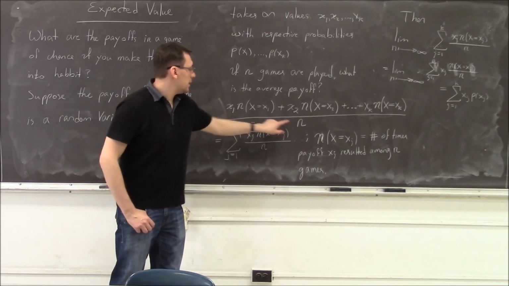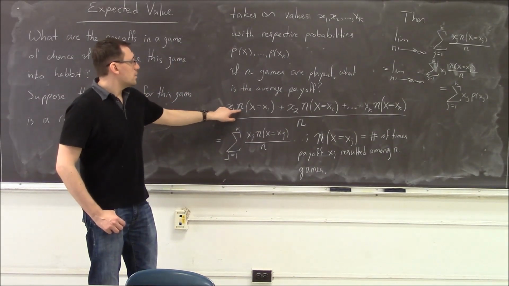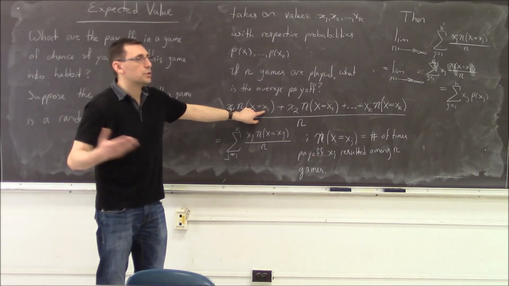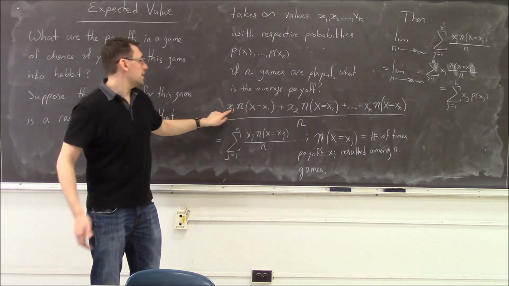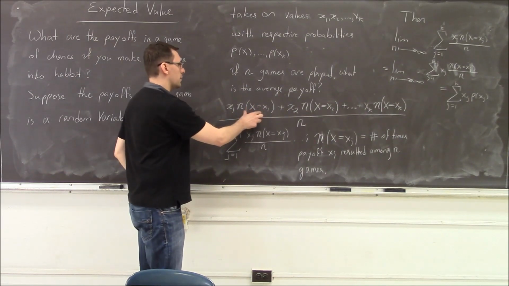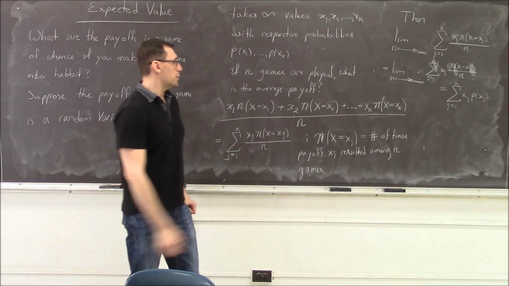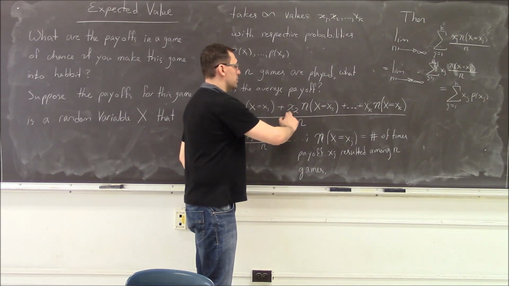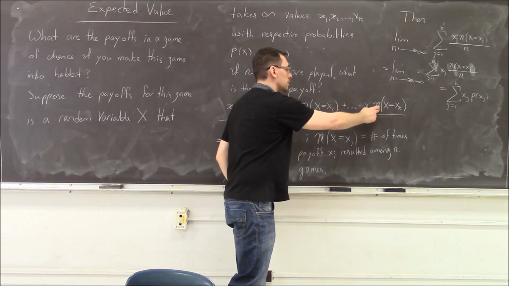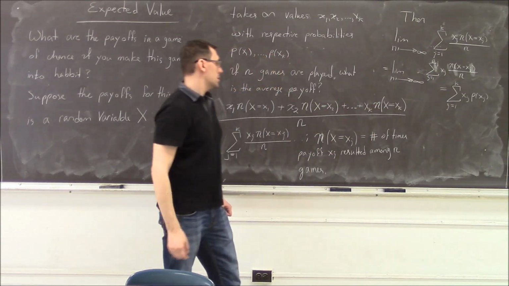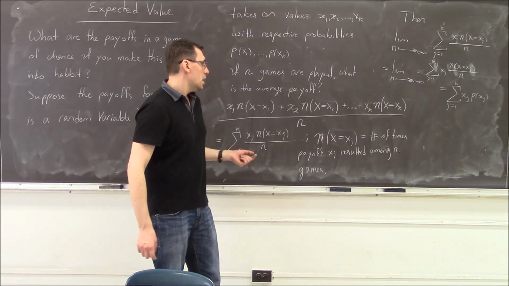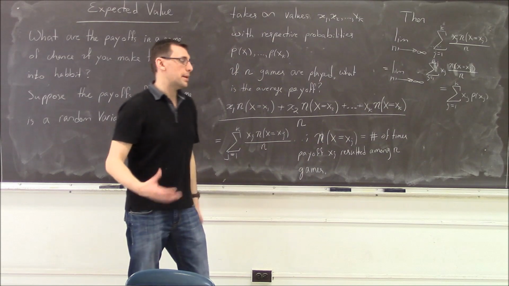Suppose we play those n games and then we record. Let's say n(x1) is the number of times out of the n games that we won payoff x1. Suppose that we won x2 this number of times, and all the way until we won xk this number of times, where this signifies the number of games out of n games total that this payoff came up.